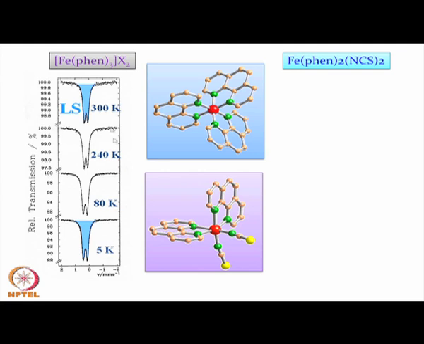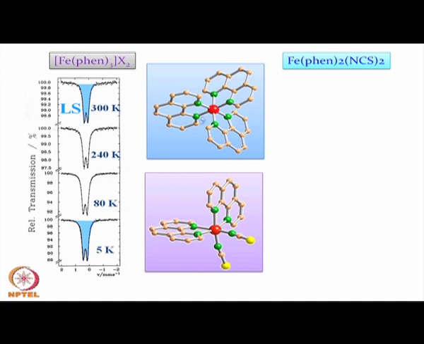That means, with change in temperature, we are not getting any kind of transition from 5 K to 300 K for this compound. The 3 such phenanthroline ligands are providing a strong crystal field to the iron center, and that center is therefore low spin in nature.